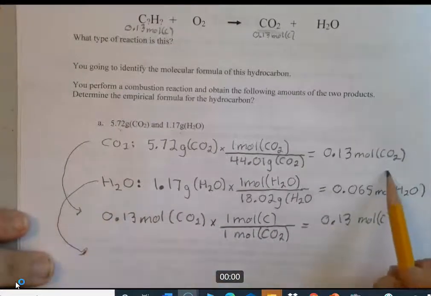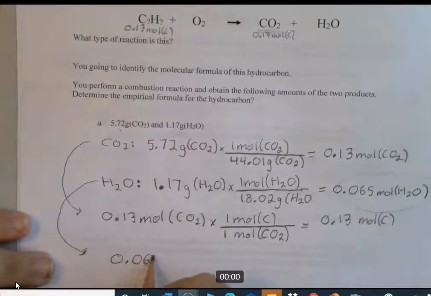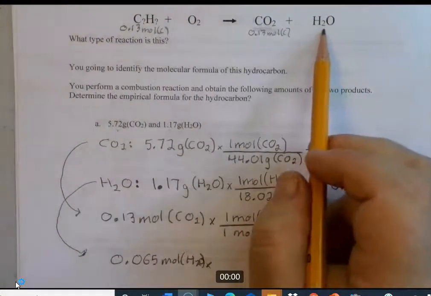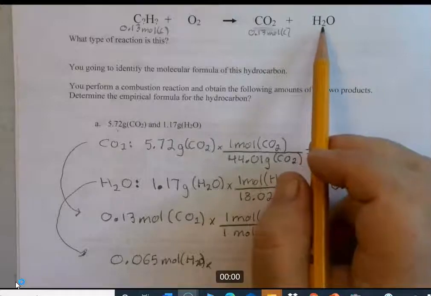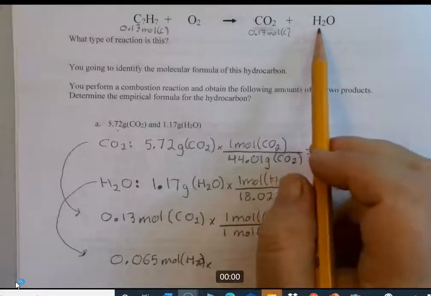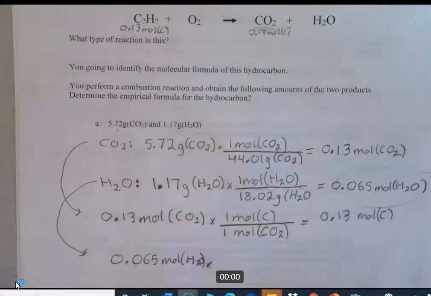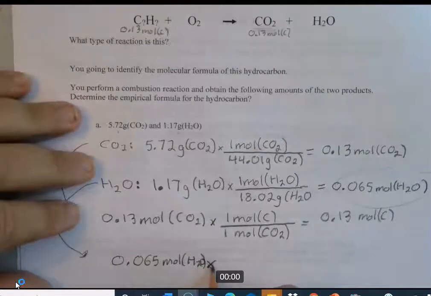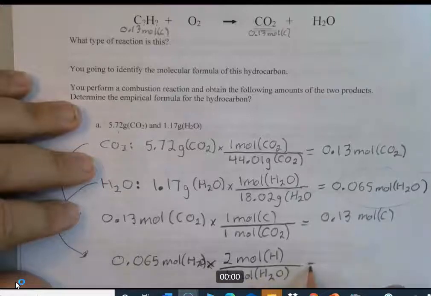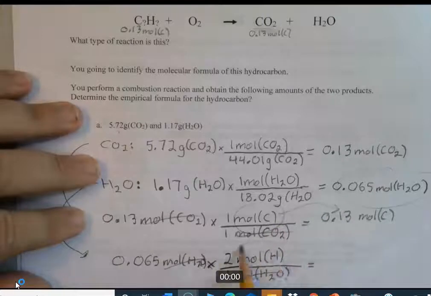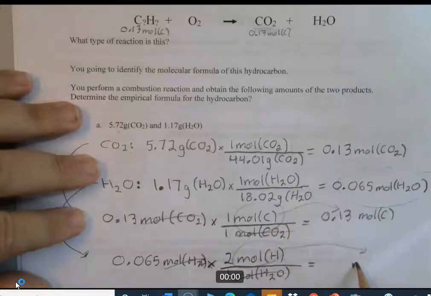Actually, I'm going to take the moles of H2O here. And we can see that for every mole of water we have to have 2 moles of hydrogen. We have to have twice as many hydrogen atoms as we have water molecules. Okay, each bicycle takes 2 wheels, so you need twice as many wheels as you have bicycles. So that ratio here is going to be, and moles of H2O cancels with moles of H2O. I should have done that here too. Moles of CO2 cancels with moles of CO2. Last man standing is going to be moles of hydrogen.